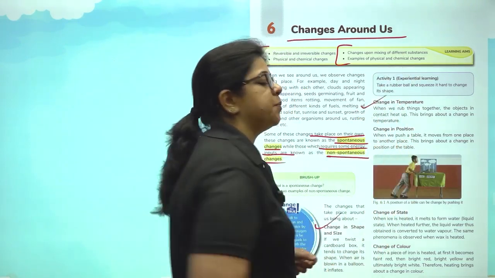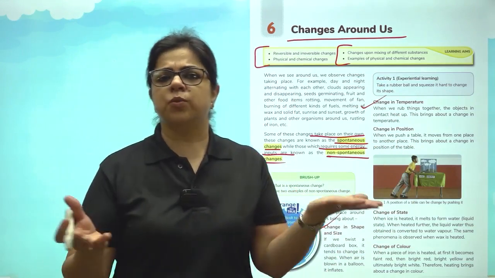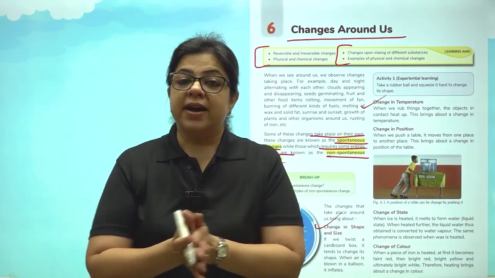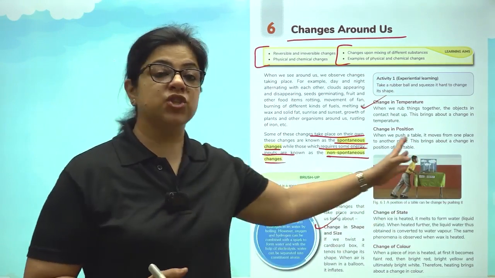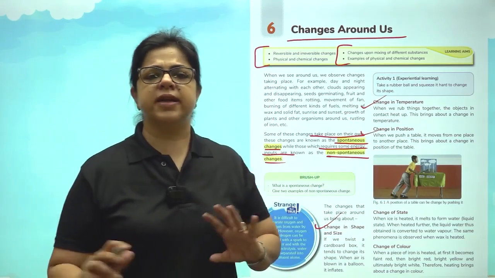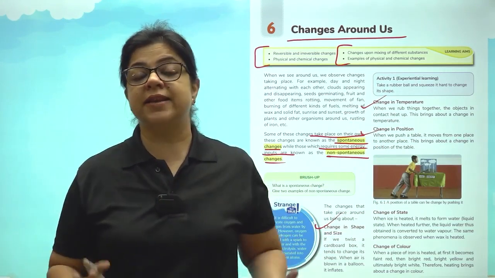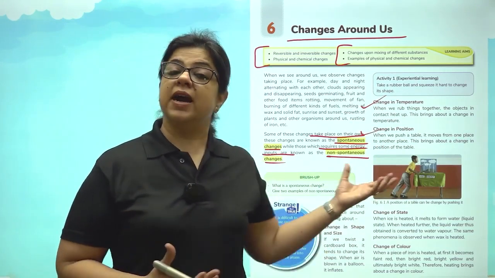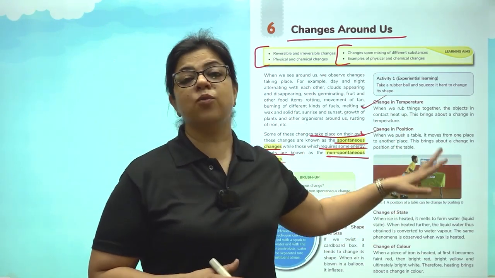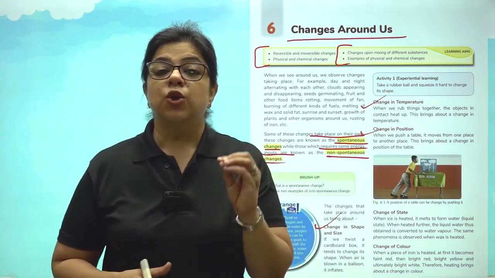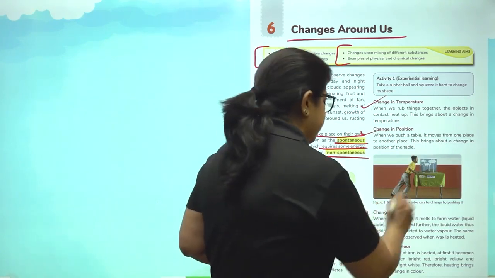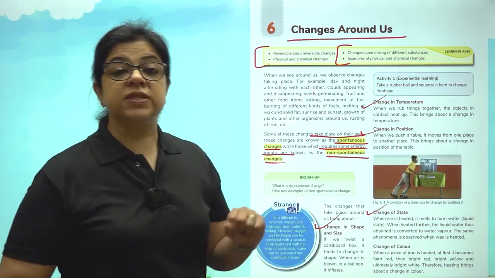Then there is change in temperature. We all know when it is very cold, what do we do? We rub our hands together. What happens? Our hands become warm. So there is change in temperature. We keep shifting our furniture inside the house. We keep shifting things inside the kitchen. What are we doing? Again, change in position. In all these changes, till now, we have understood that there is no change in the property of the substance, right? Now let's talk about a change of state.